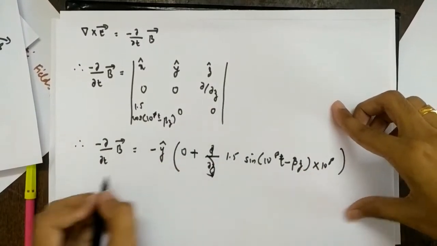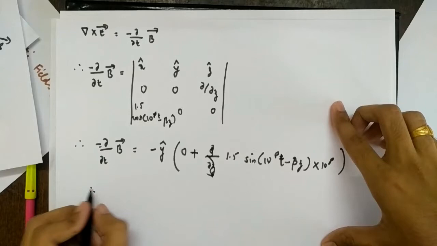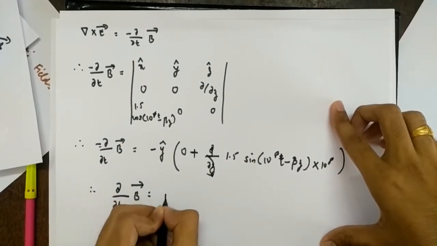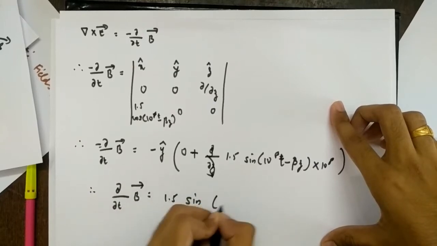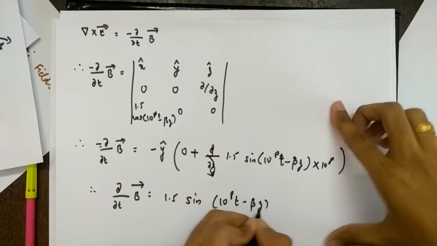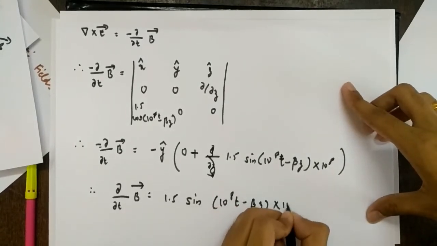So this minus will become plus, and the minus minus gets cancelled. So dabba by dabba t B vector equal to 1.5 sine of 10 raised to 8t minus beta z into 10 raised to 8 y cap.